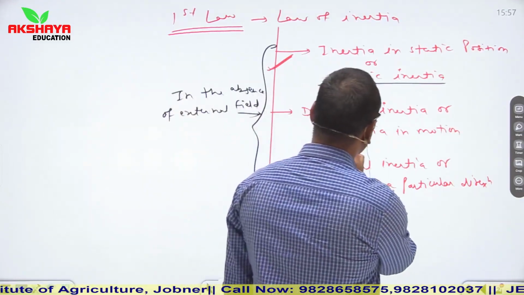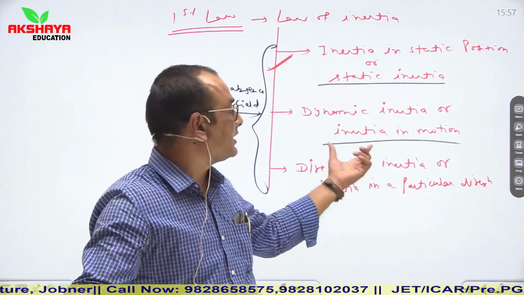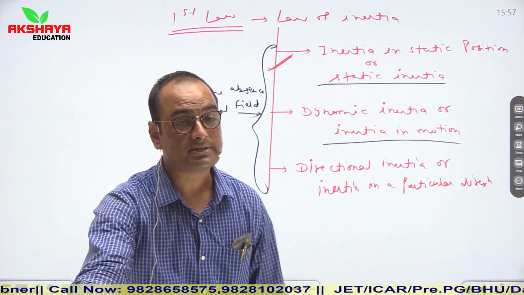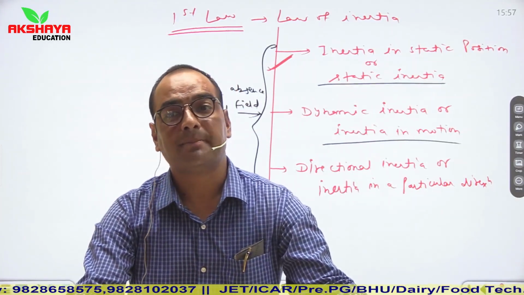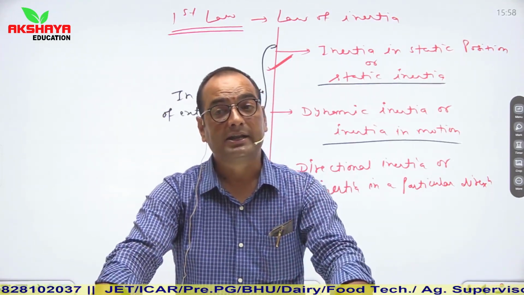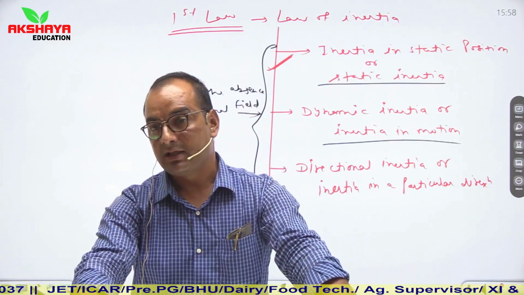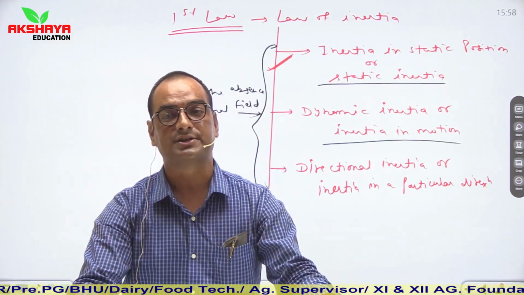In case of dynamic inertia, or inertia in motion, the example is similar, just reversed. Let us say a bus full of passengers is moving with a certain speed and the driver suddenly applies brakes. Then passengers sitting in the bus feel a jerk in the backward direction.